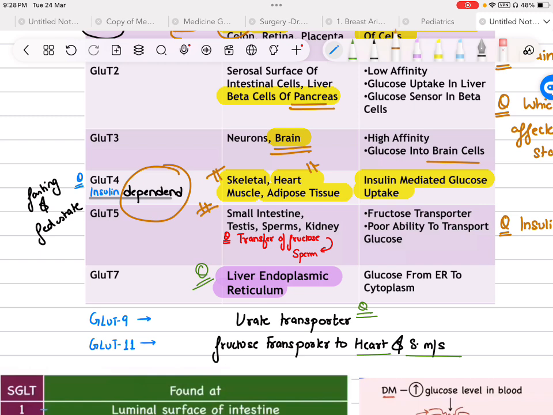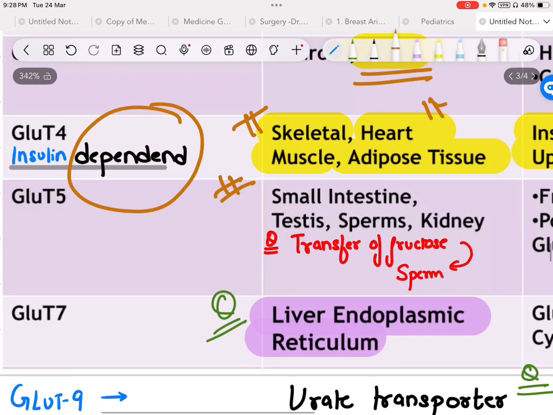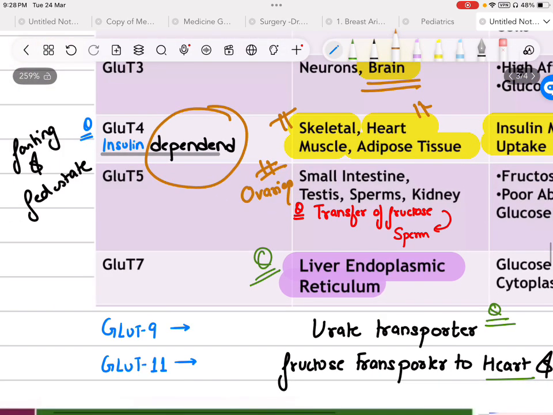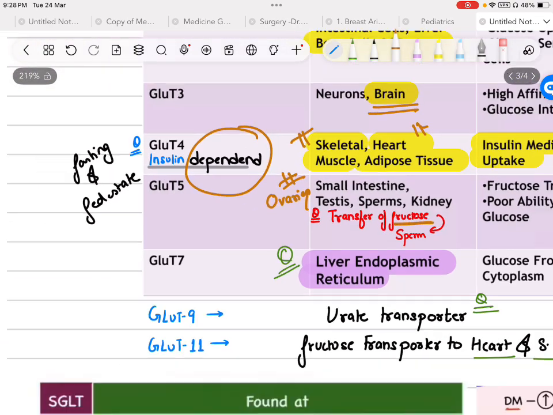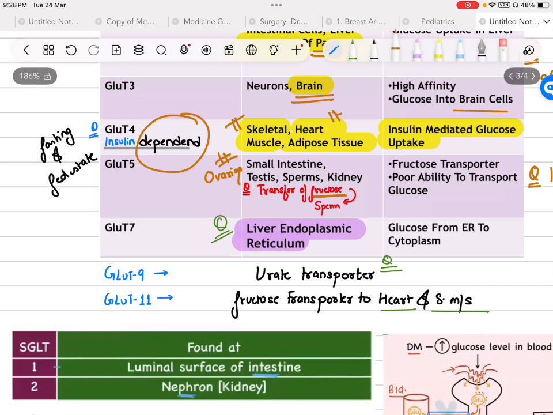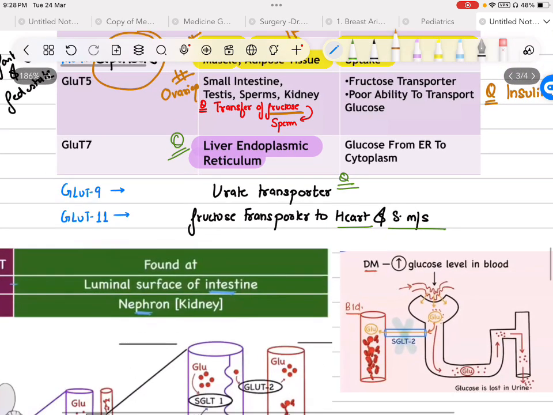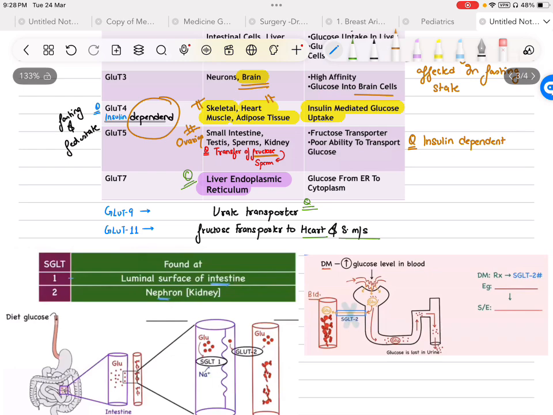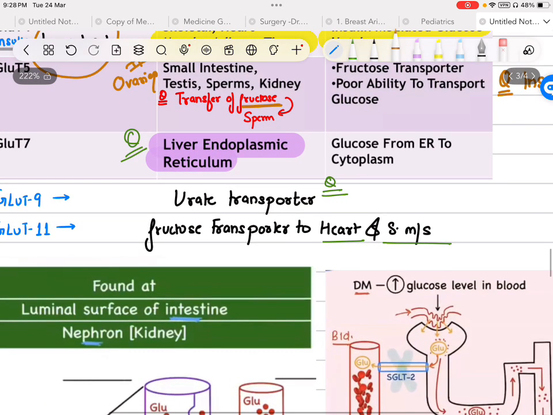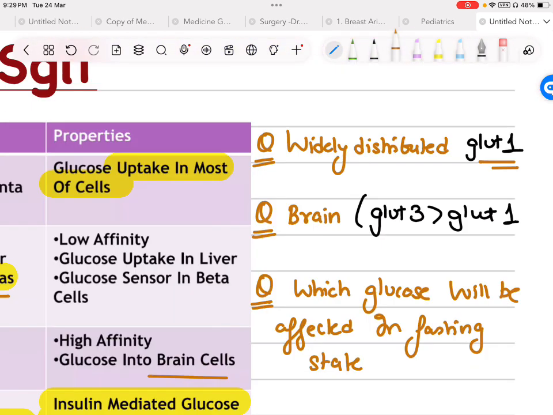And about GLUT5, we have to remember it is present in testes in males and ovaries in females, and it mainly transports fructose. About GLUT7, we don't have to remember anything special, but we are expecting the question, so we will remember that it is present in the liver endoplasmic reticulum, from which glucose goes from the endoplasmic reticulum to the cytoplasm. About GLUT9, remember it is a urate transporter. GLUT11 is a fructose transporter to heart and skeletal muscle. Let's solve some questions. Widely spread is GLUT1. In brain we have majority GLUT3 over GLUT1.